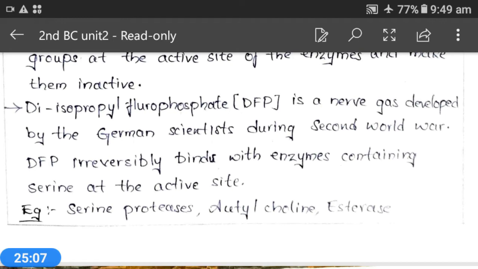If any person has a bacterial infection, that patient is given a penicillin antibiotic. After entering the patient's body, penicillin will irreversibly inhibit the serine containing enzymes which are responsible for the development of the bacterial cell wall.